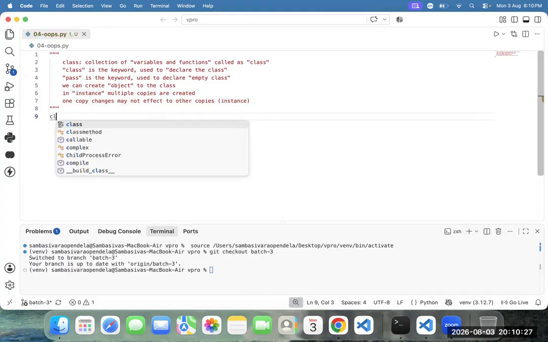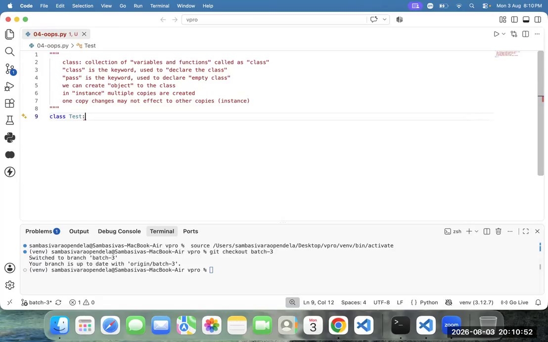Team, how to create one class? Sir, multiple copies are created. Exactly. Multiple copies will be created. Can I explain that point again, Ravi? Multiple copies means which copy is that? Object. Multiple copies will be created here.